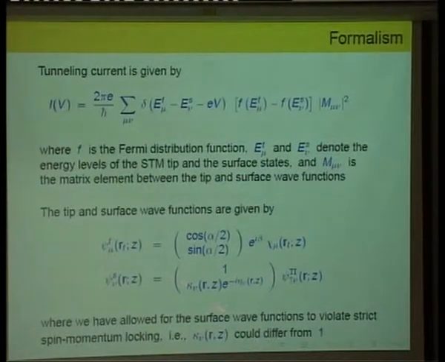Here, because of this particular setup with a magnetic field pointing out of the plane, you are not going to have perfect spin momentum locking. There will be some amplitude for the spin to point out of the plane. So the surface electrons have a form like this. The upper and lower components are not exactly equal in magnitude. If you had perfect spin momentum locking in the plane, they would be equal in magnitude. But here we are allowing some amount of violation of spin momentum locking. It could differ from one a little bit.